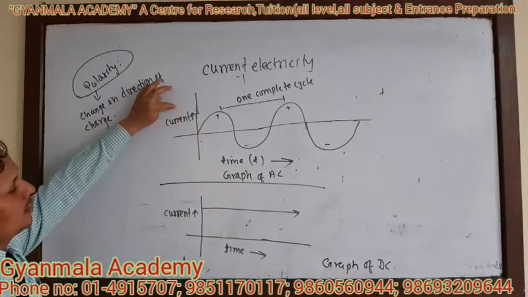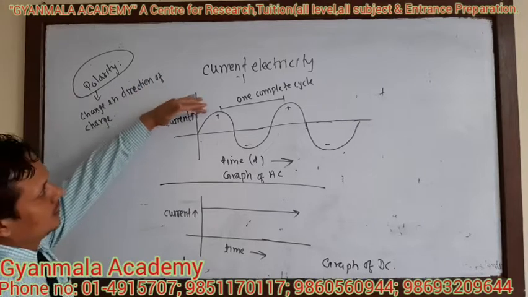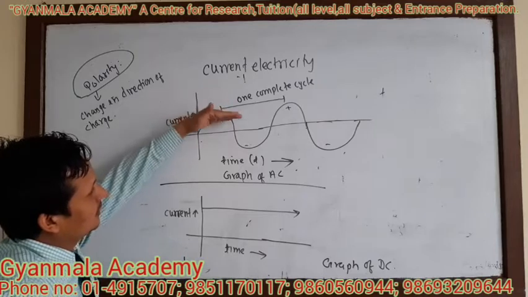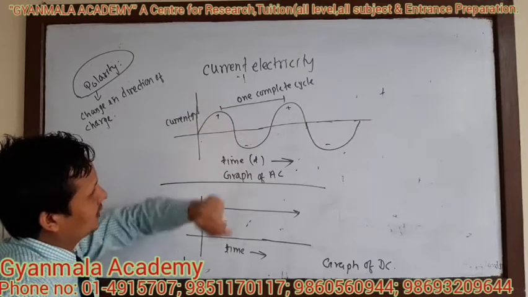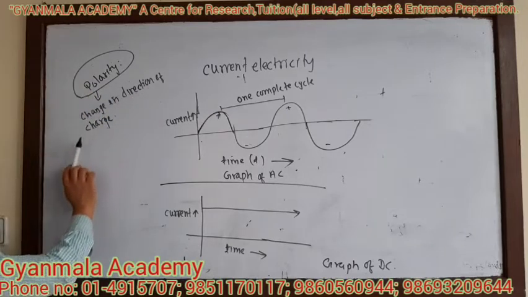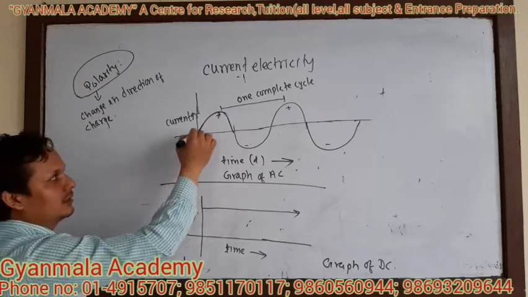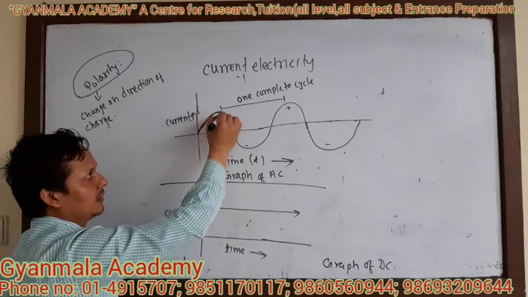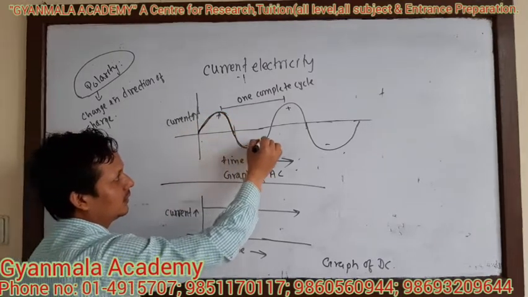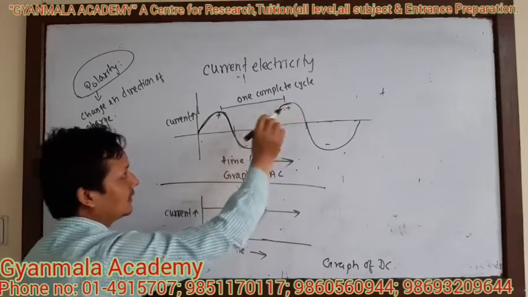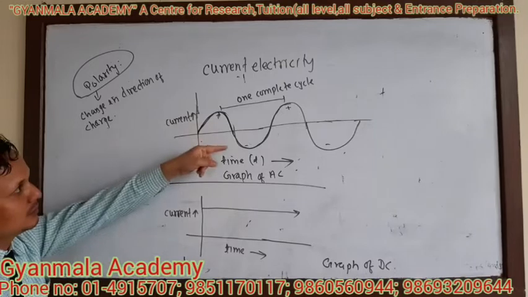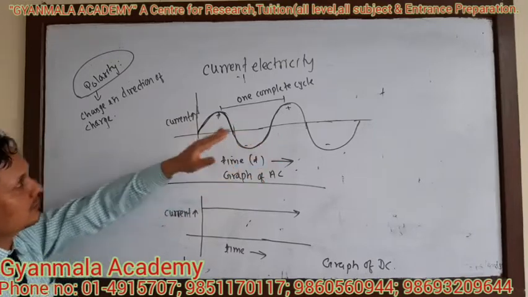In the graph of AC, look here. This upward curve is considered as the positive charge and the downward curve is considered as the negative charge. Polarity means change in the direction of the charge. Look here, the direction of charge is increasing here in the positive direction, and again goes to the negative direction. Here the direction of charge is changing continuously in the alternating current.